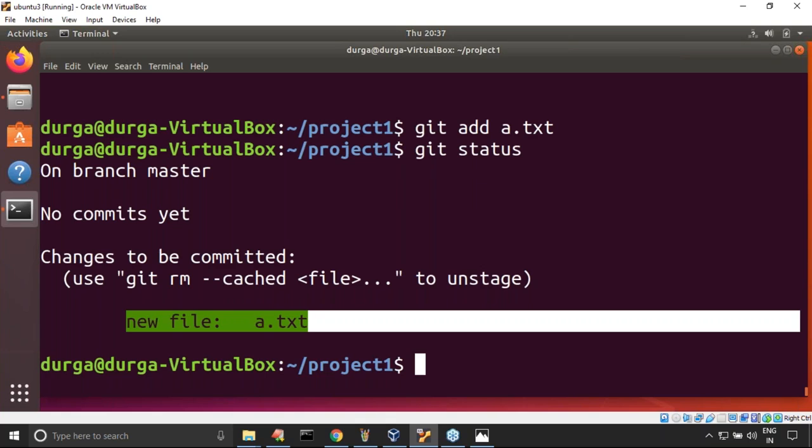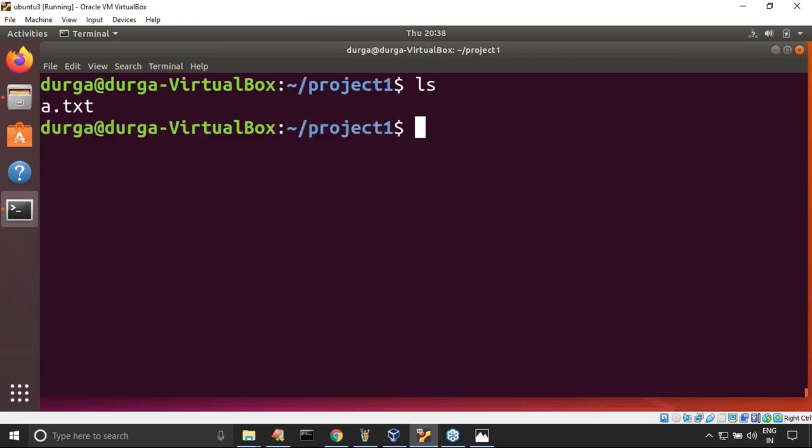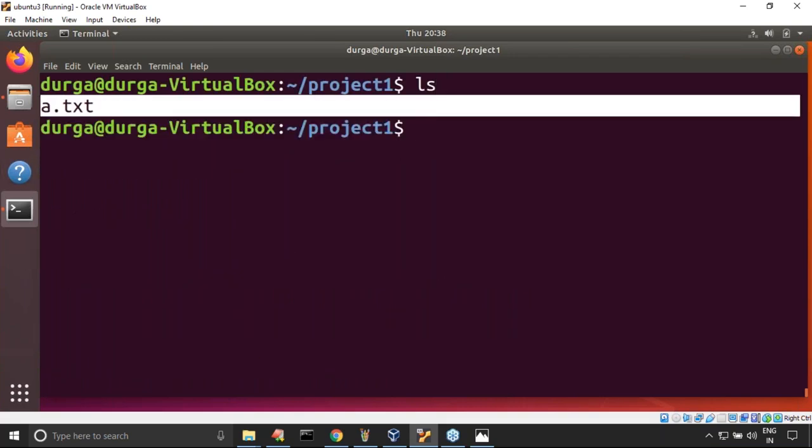Now most of the people are having a doubt. Here take very special care. Can you please tell, is the file available in the current working directory or not? Yes, it is there in the current working directory, but a copy will be added to the staging area for the commit. If you want, you can cross check. a.txt is already there. Don't feel it is a move operation. It is not a move operation. The copy, the state of this file, is added to the staging area for the commit.